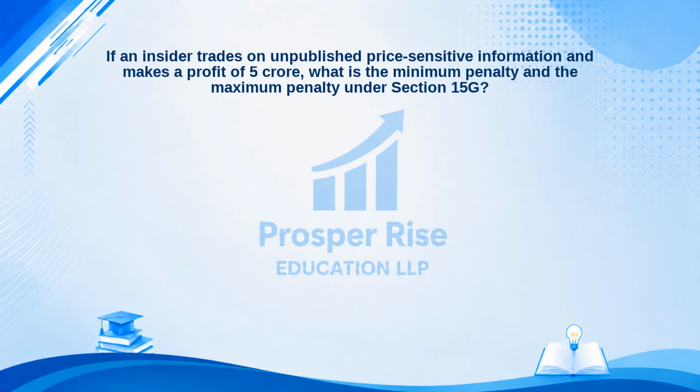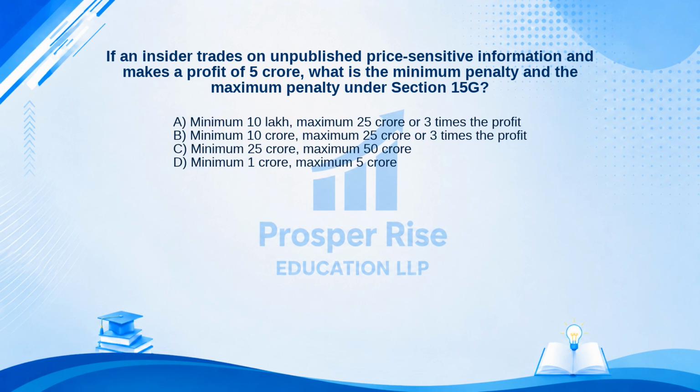If an insider trades on unpublished price-sensitive information and makes a profit of 5 crore, what is the minimum penalty and the maximum penalty under Section 15G? Here are your options. A. Minimum 10 lakh, maximum 25 crore or 3 times the profit. B. Minimum 10 crore, maximum 25 crore or 3 times the profit.